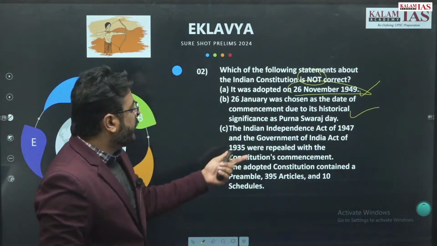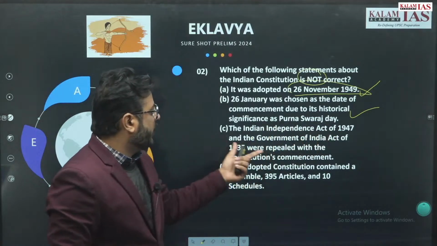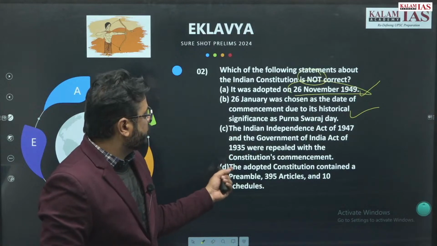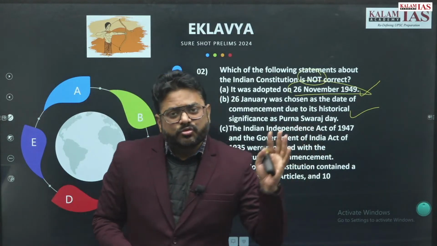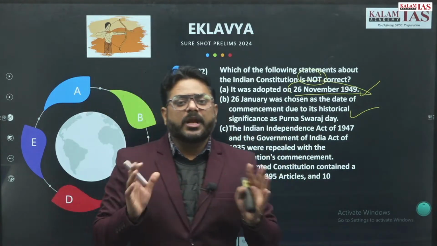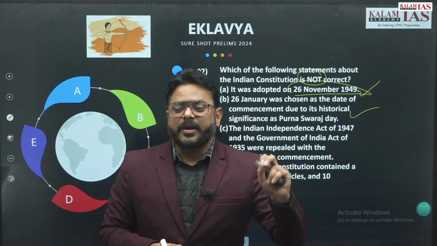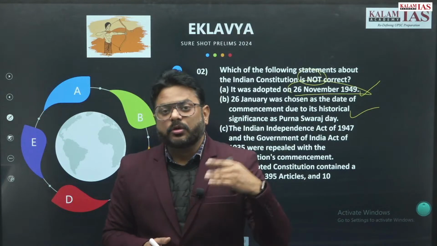Then the Indian Independence Act of 1947 and the Government of India Act of 1935 were repealed with the Constitution's commencement. So as soon as the Constitution got enforced, both these acts, the Government of India Act and the Indian Independence Act, got repealed.